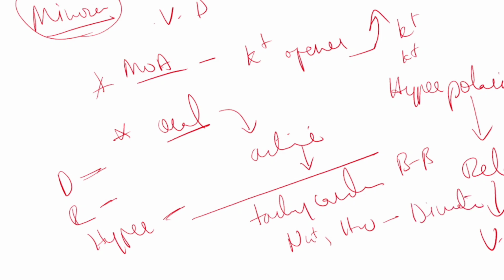This is an important point. And if we see the adverse effects, what will happen? It causes hypertrichosis if it is applied on places wherever hair is not required, and it causes hypotension. Sometimes it causes tachycardia, and it causes sodium and water retention if it is not given along with a diuretic. Okay, so these are important points you have to remember about minoxidil.